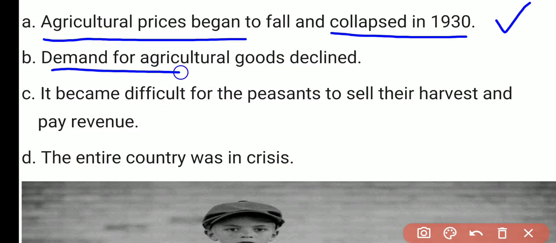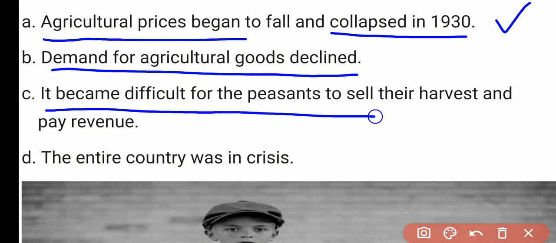Demand for agriculture goods declined in the country. Demand कम हो चुकी थी, and it became difficult for the peasants to sell their harvest and pay revenue, because at that time there was a bumper production in the agriculture sector from 1929 to 1933, but due to the decline in demand and the fall of the prices of agriculture products, it became difficult for the farmers or the peasants to sell their crops and to pay the revenue. अगर वो बिक भी जाती थी तो इतना कम पैसा मिल रहा था कि they were unable to pay the